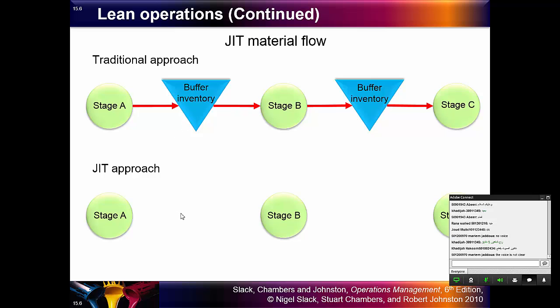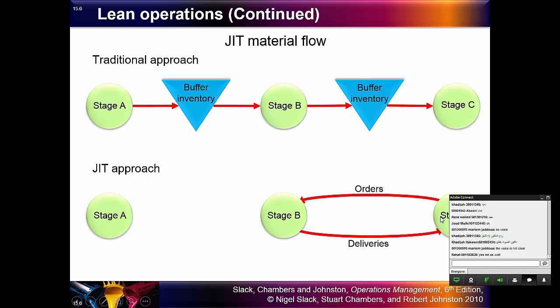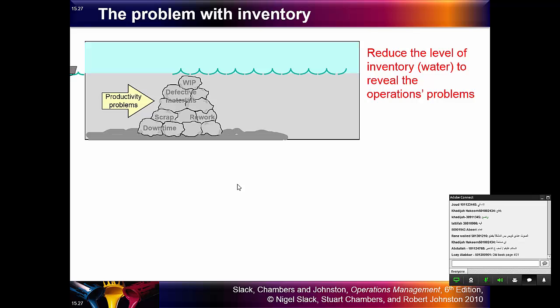But the just-in-time approach depends on two ways: the second stage orders the stock, and the previous stage delivers the stock. This is the problem of the inventory.